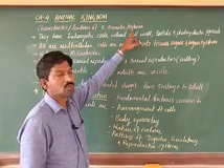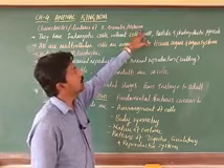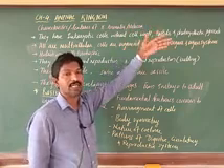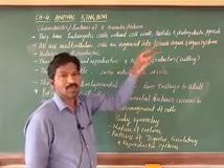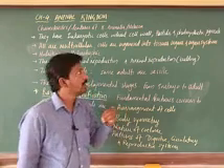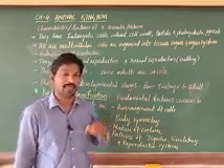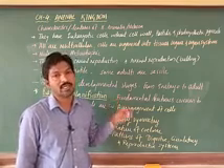What does Metazoa mean? Meta means higher, zoa means related to animals. Metaphyta is for plants, where higher plants are studied. Here, higher animals are discussed in this kingdom Animalia.